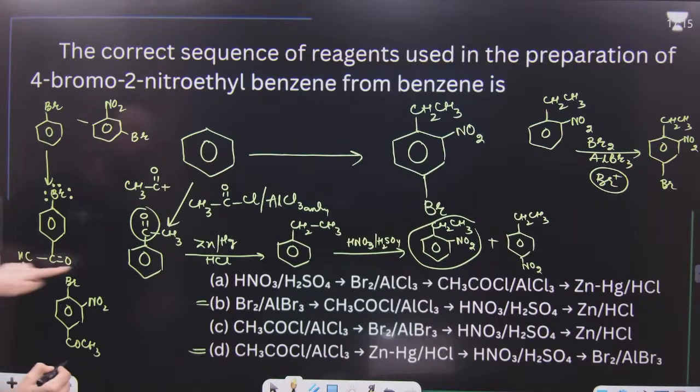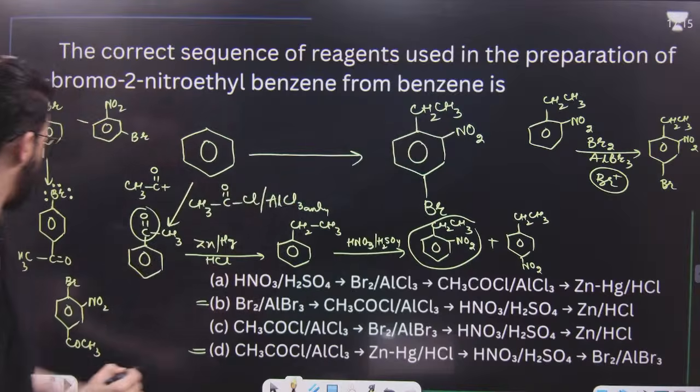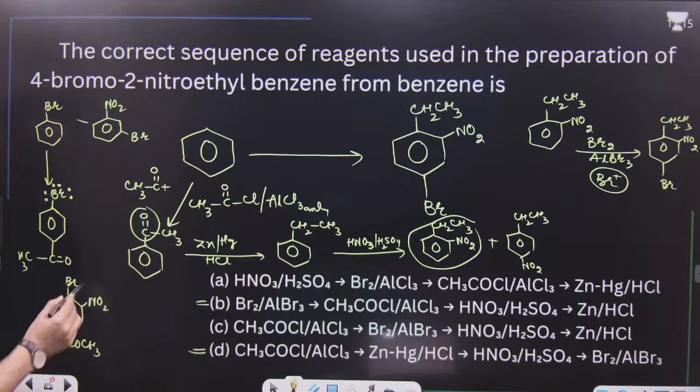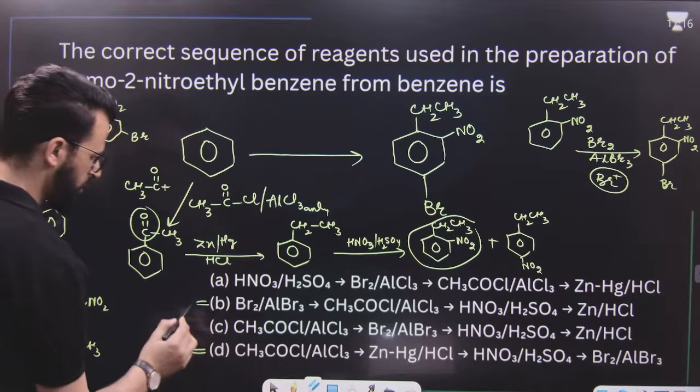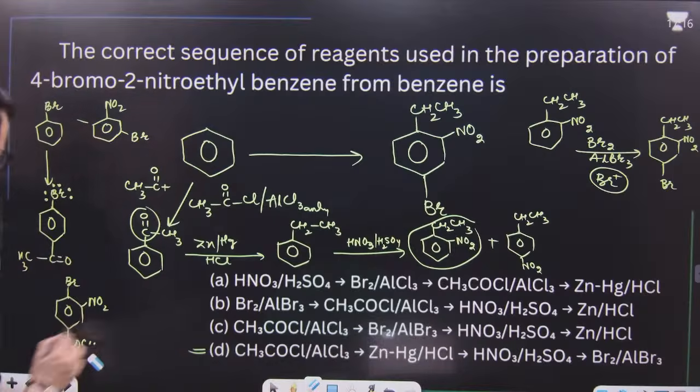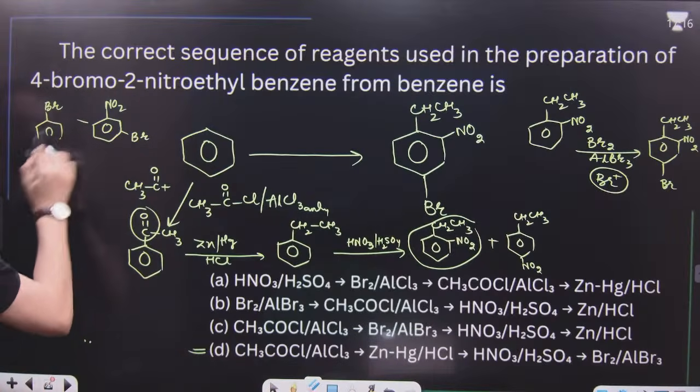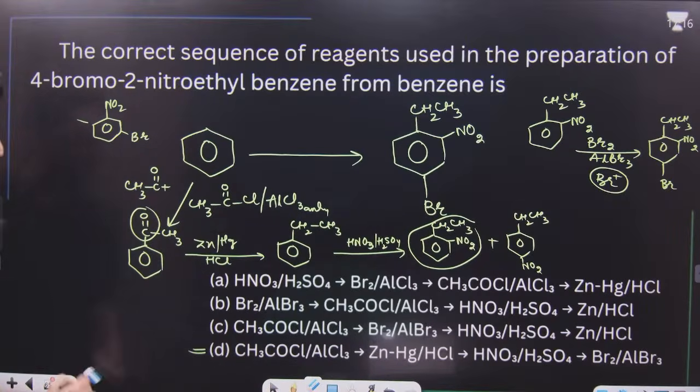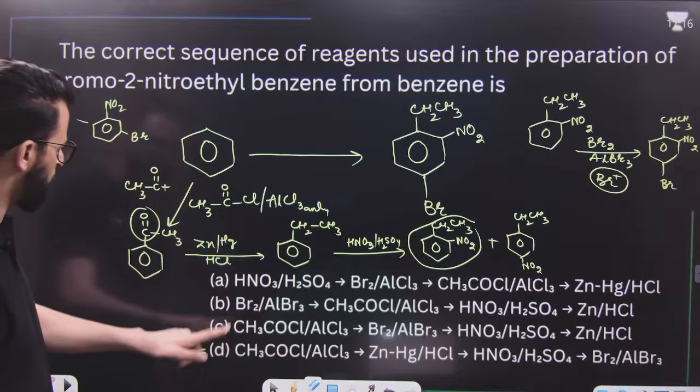This is not possible. Why? Because our ethyl and nitro should be ortho, but here ethyl and nitro are para. So this is not possible. B is not possible. D is possible. C is not possible.